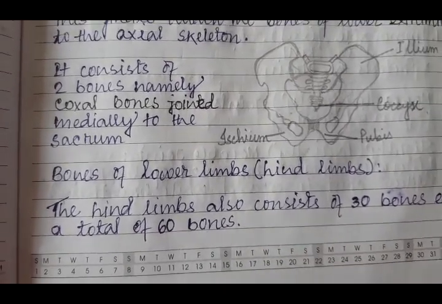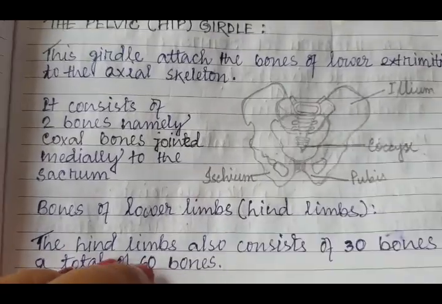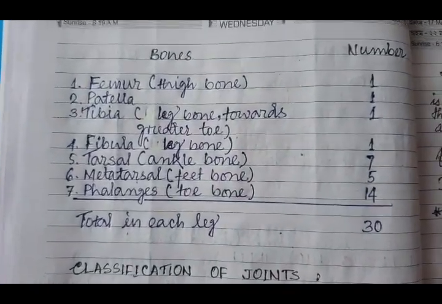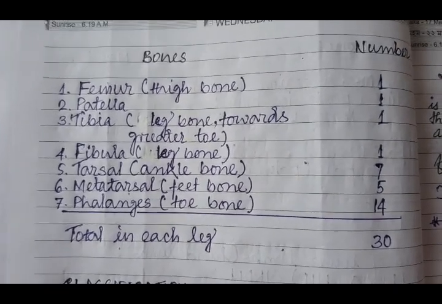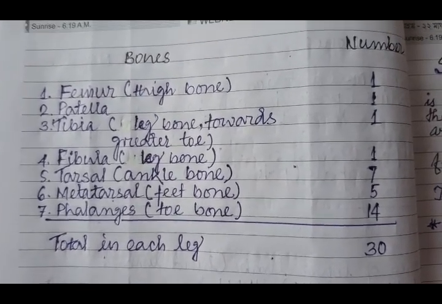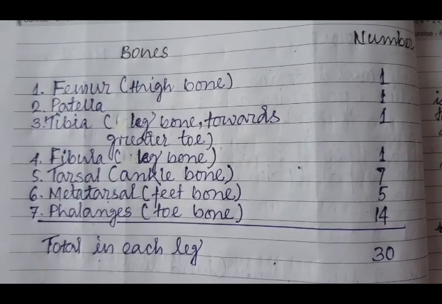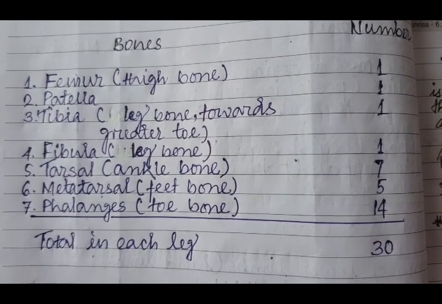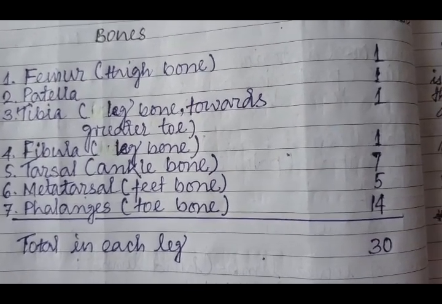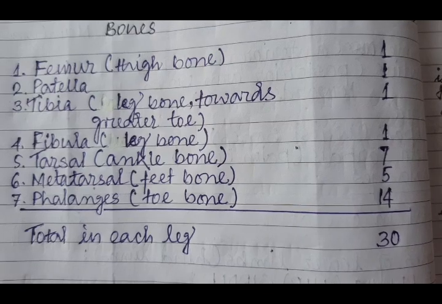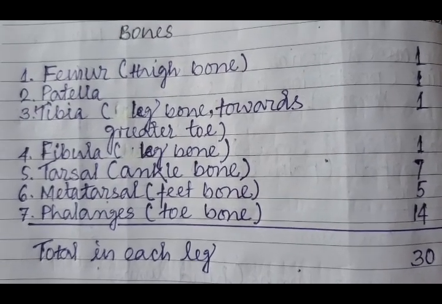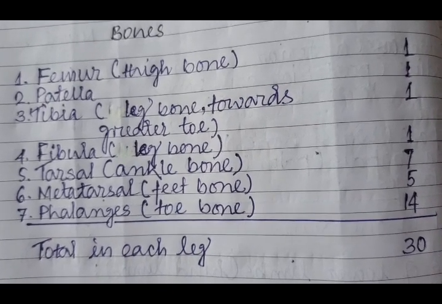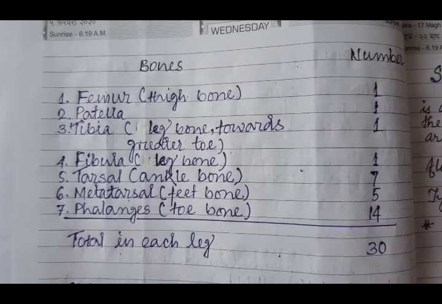The bones of the lower limbs or the hind limbs, they are also 30 in number, and a total of 60 bones are present in our body. So let's see the division. The first one is the femur or the thigh bone, 1. Patella 1. The tibia, that is the leg bone towards greater toe, 1. Fibula, this is the leg bone, 1. Tarsal, that is the ankle bone, 7. Metatarsal, that is the feet bone, 5. And phalanges, which are the toe bones, they are 14 in number. So a total of 30 bones in one leg.